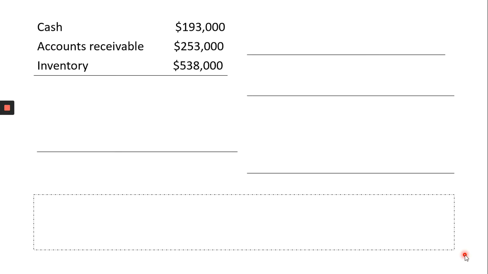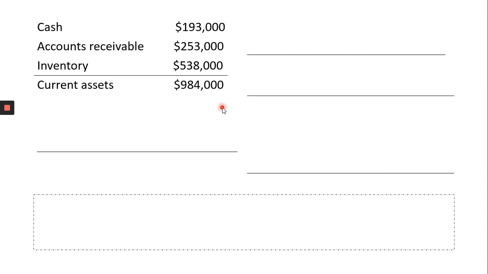So your left hand side and right hand side are equal. In terms of assets, these are the components of current assets. Cash, accounts receivable, and inventory are given in the question. If you add them together, you get your current assets of $984,000.